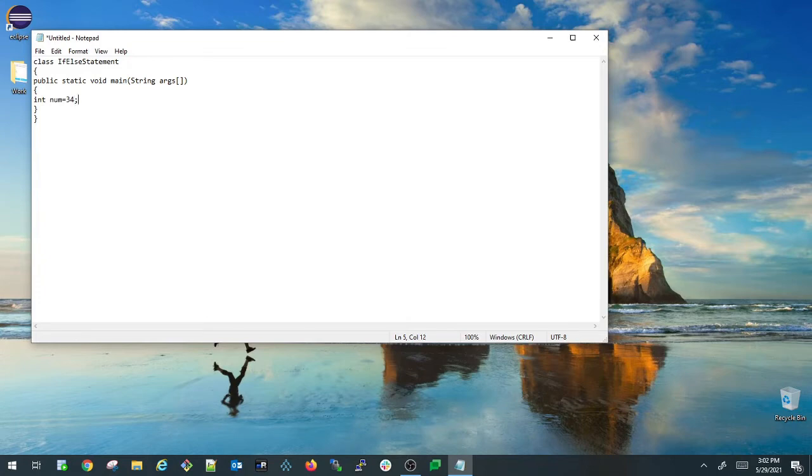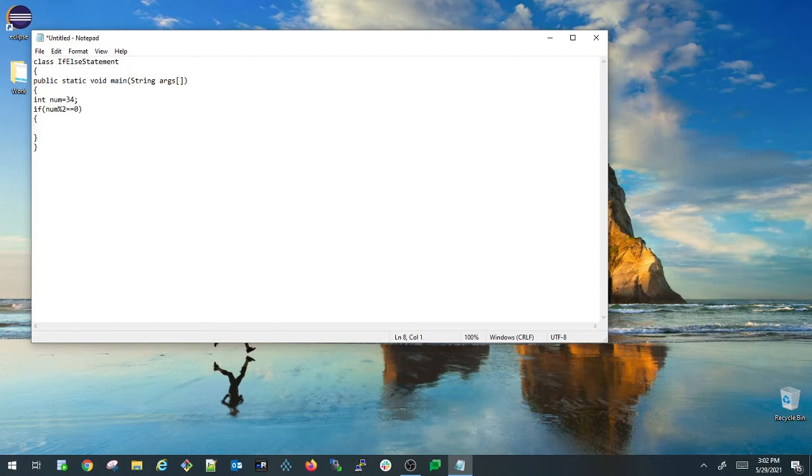We need to use the same formula here also to determine whether the given number is an even number or not. And if the given number is not an even number, let us consider that as an odd number. So let us write a program using an if else statement. Here I am writing if num modulo 2 equals to 0,